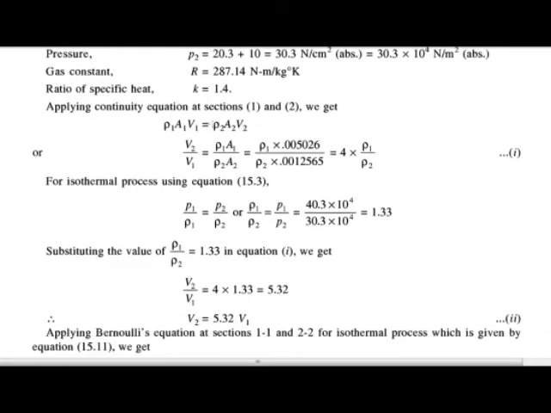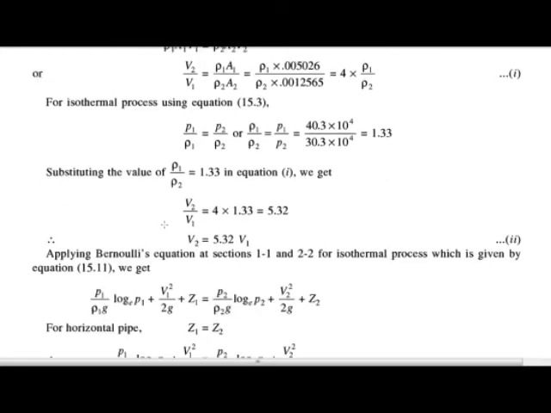Then we get V2 upon V1 is equal to 4 times rho 1 upon rho 2. Instead of rho 1 and rho 2 we are writing 1.33. Multiplying this term we get V2 is equal to 5.32 V1. So we get the second equation as V2 is equal to 5.32 into V1.